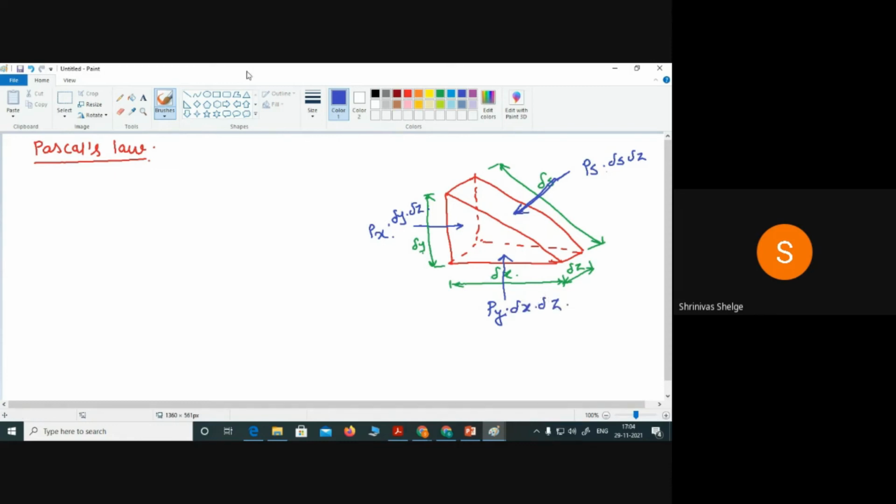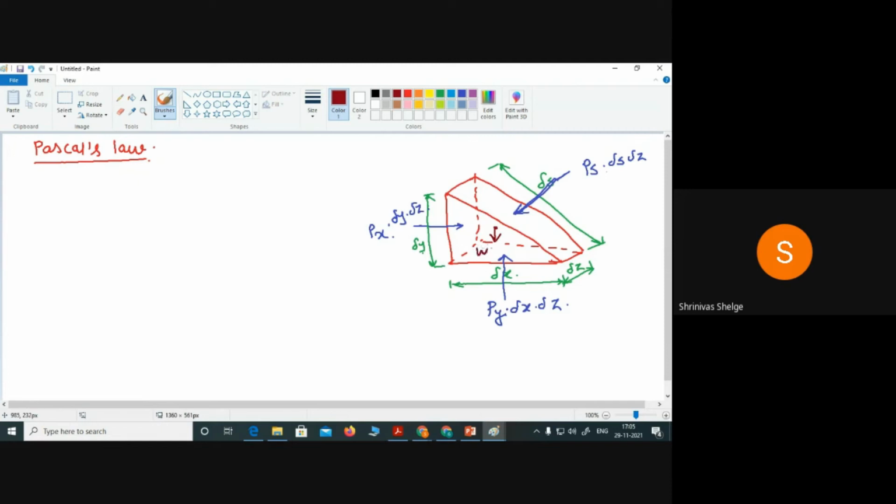Now one more thing. This is the center of gravity, and here w is the weight density of the fluid. So how much is the weight acting on this one?